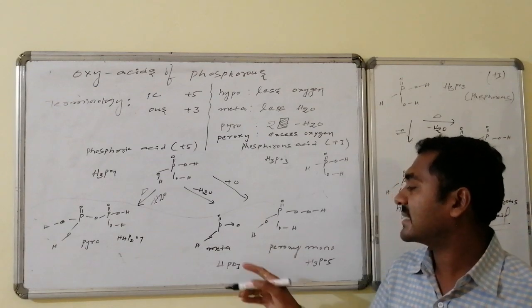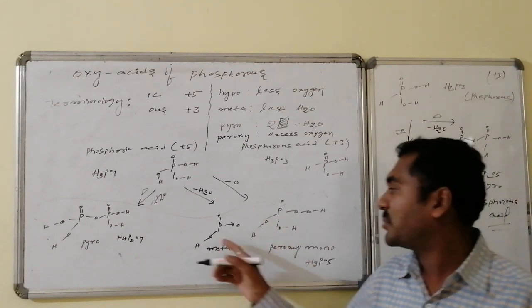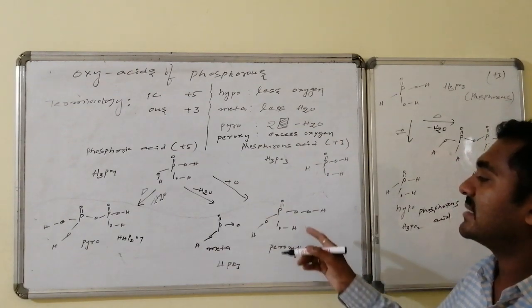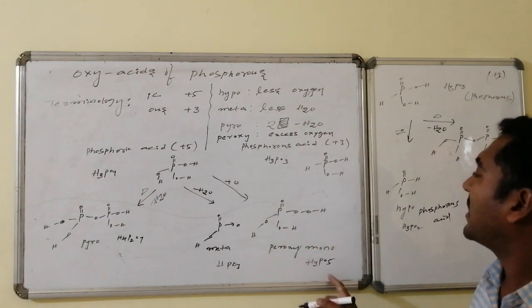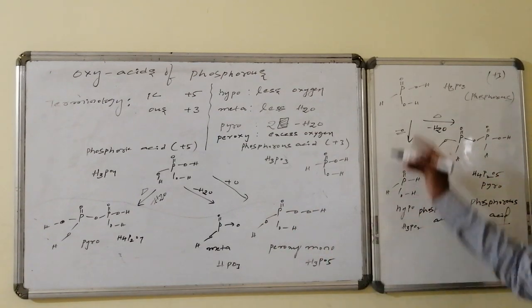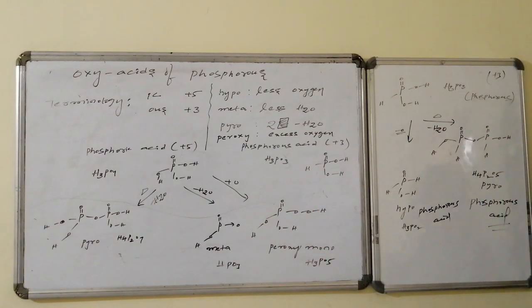If we review the discussion, metaphosphoric acid is a monobasic acid, HPO3. Whereas peroxymonophosphoric acid is H3PO5, with its formula, structure, and the number and nature of connectivities. Phosphorous acid, H3PO3, is a dibasic acid. Similarly, pyrophosphorous acid is also a dibasic acid, and its formula is H4P2O5.